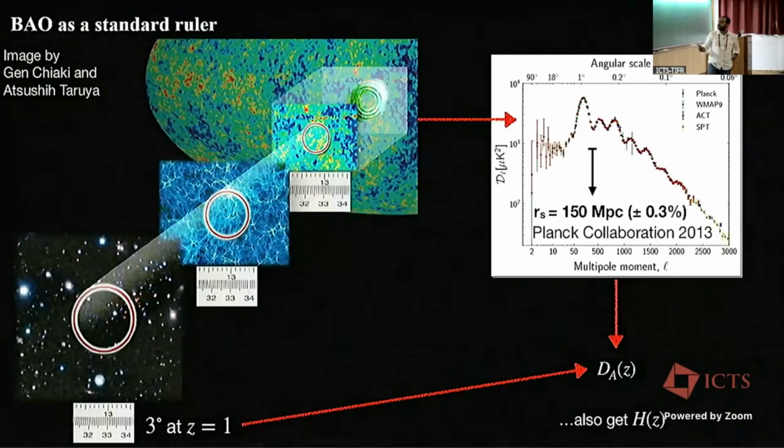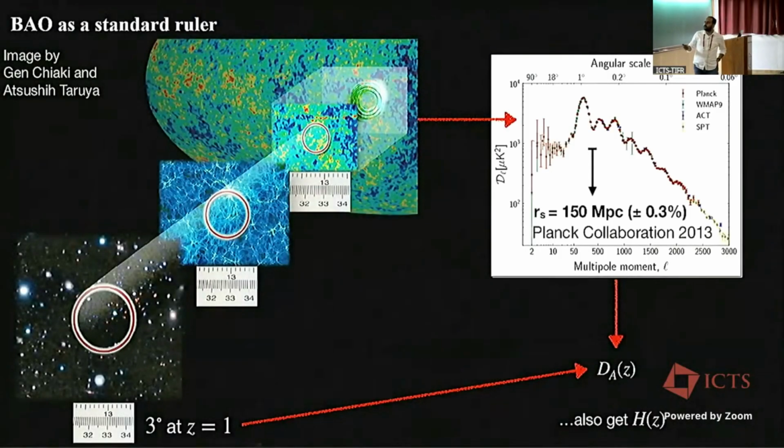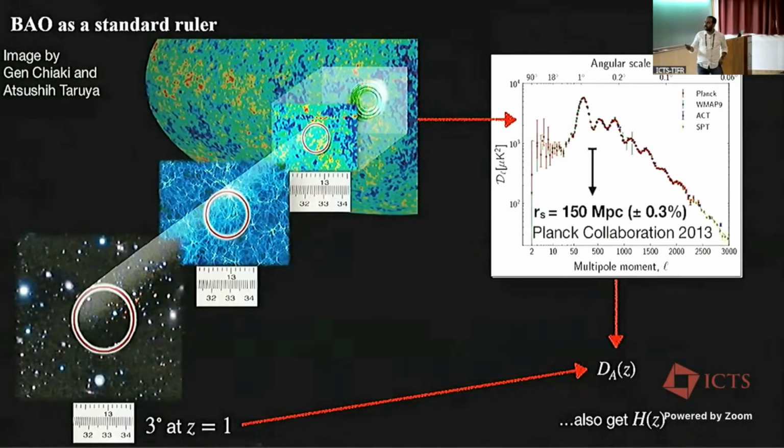This particular scale is measured by the CMB community very accurately, and the scale is roughly 150 Mpc in comoving coordinates, with an accuracy of 0.3% by Planck. It is a little bit old, but that is the accuracy we have. We know the scale very, very precisely.